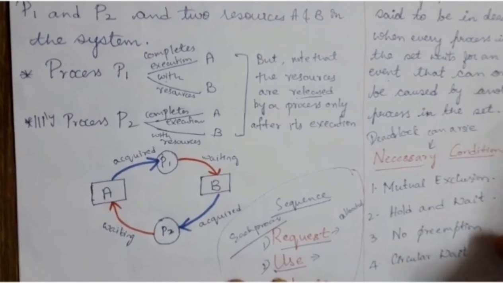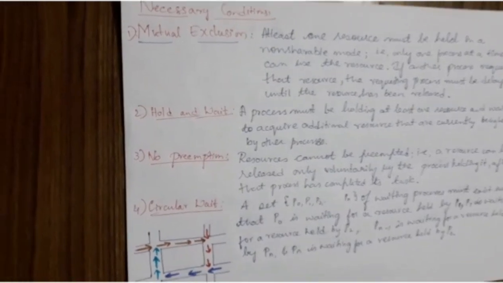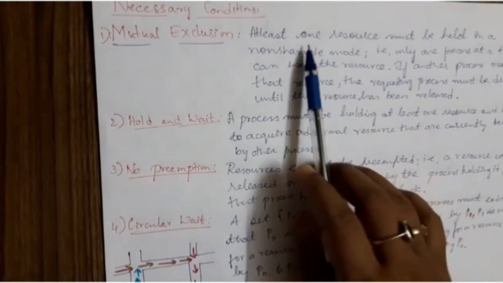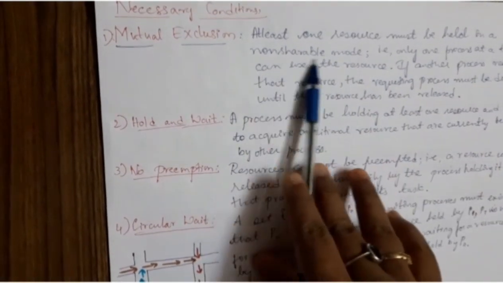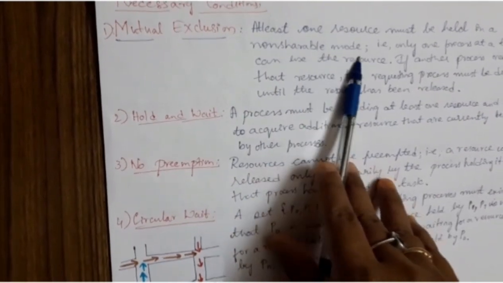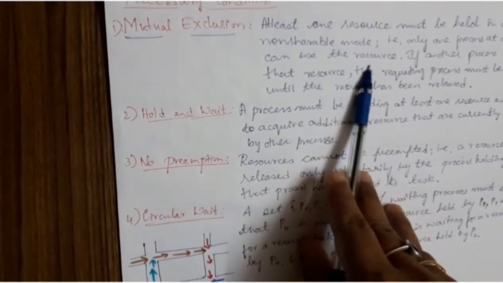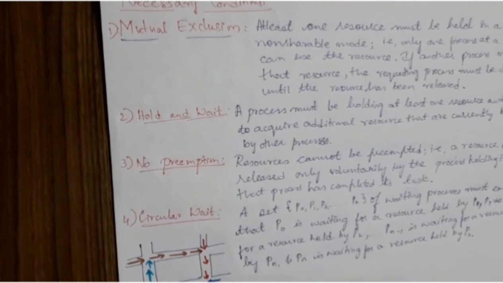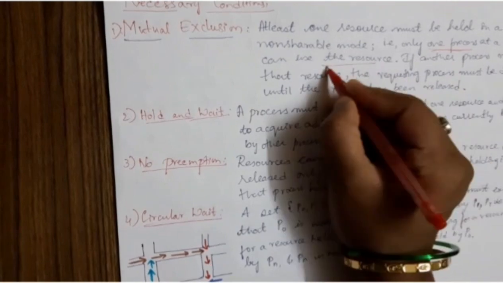Now, what is this mutual exclusion? Mutual exclusion is a condition where at least one resource must be held in a non-shareable mode, that is, only one process at a time can use the resource.